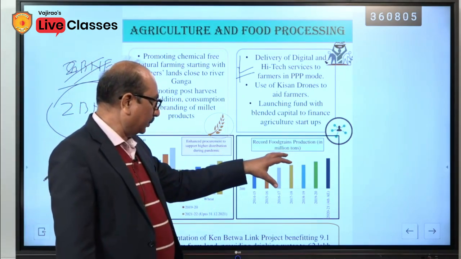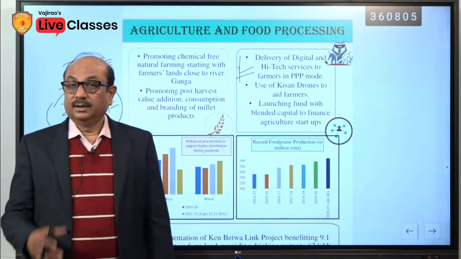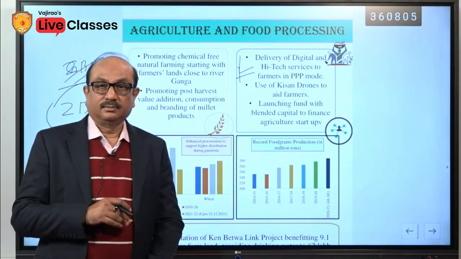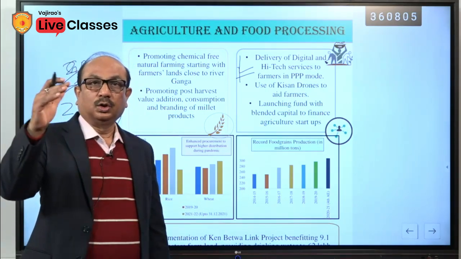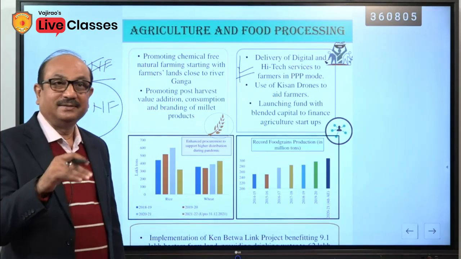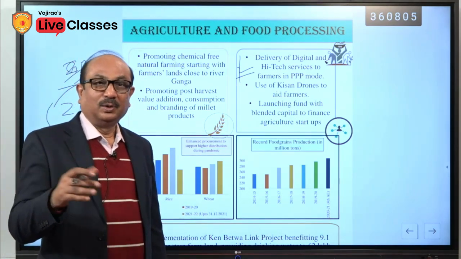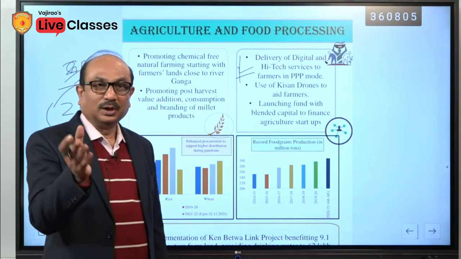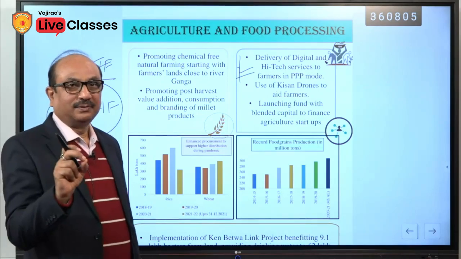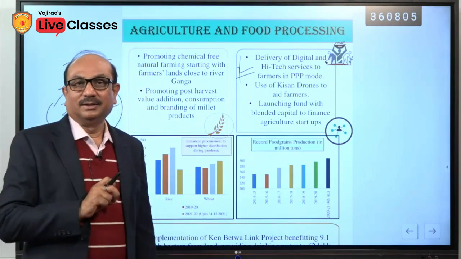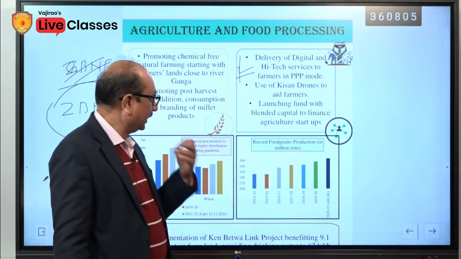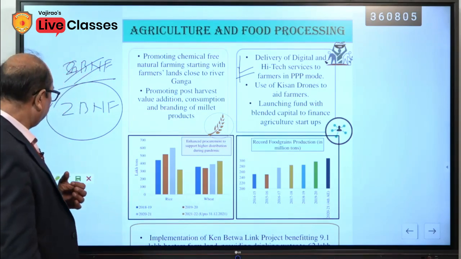A record food grains production in million tons. You will be surprised to know, even after the adverse impact of the pandemic, even after the prolonged so-called farmers' agitation, the production of food grains has increased. If the whole farmers were in agitation, then who is producing? So, it shows, you know it better, that those who were protesting against the law were not actually the farmers. Okay, and that is why there is a record production. Record production has been done in the past years.